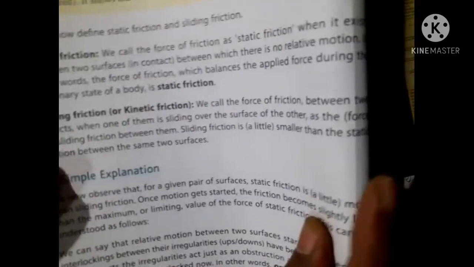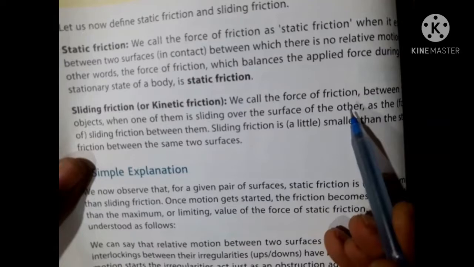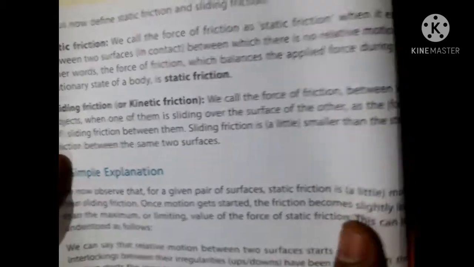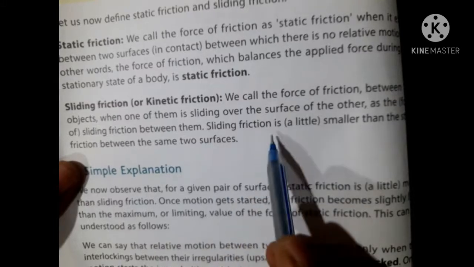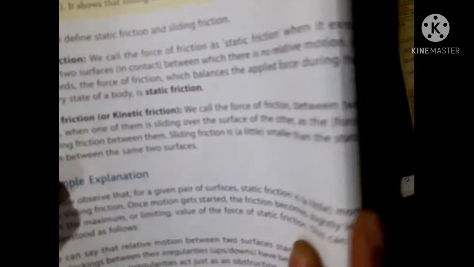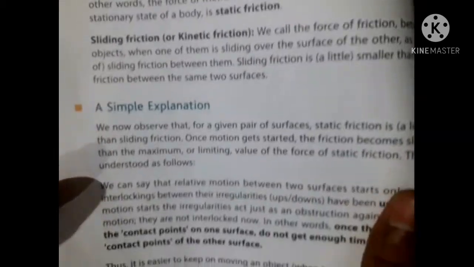The force of friction between two objects when one of them is sliding over the surface of the other is sliding friction. Sliding friction is smaller than the static friction between the same two surfaces. Simple explanation.